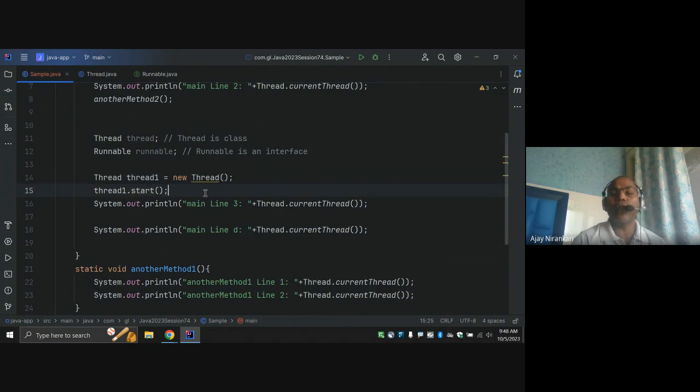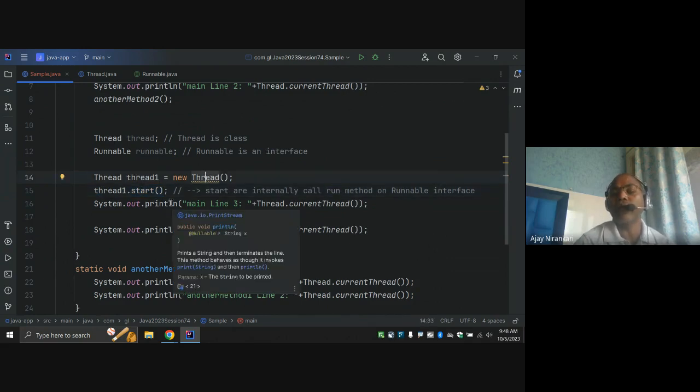By default, whenever you call this start method, internally the start method calls the run method of the Runnable interface. So whenever you say start, internally the logic is implemented and they are going to call the run method. Run is the method.